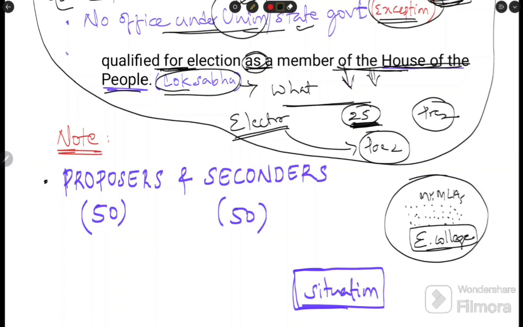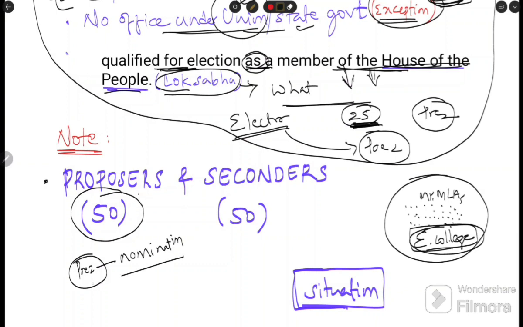In this electoral college, 50 members need to be proposers. Means if a presidential candidate wants to file a nomination, 50 members of this electoral college need to propose his name, just like support.